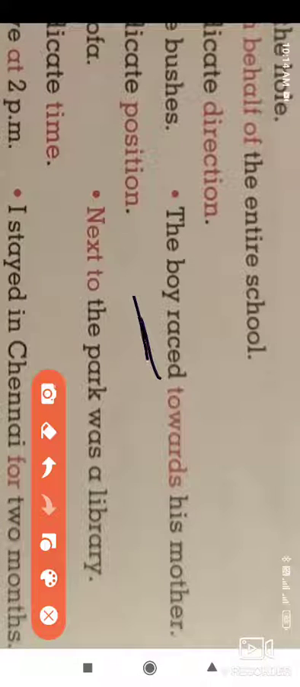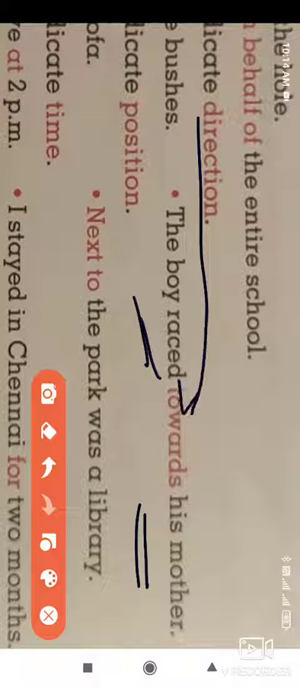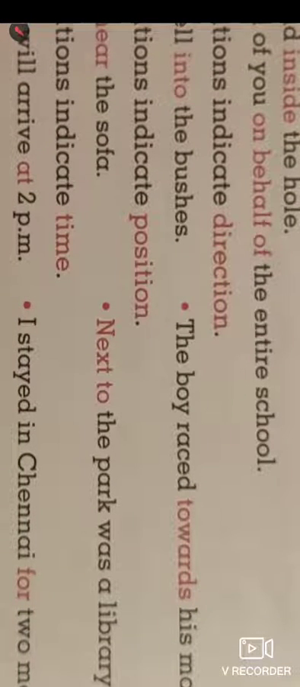Let us have a second example of direction: the boy raced towards his mother. Raced means ran. It shows the direction towards his mother. This word shows us the direction, towards. So such prepositions are used in the sentence to show the direction.